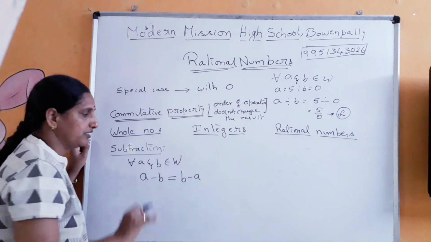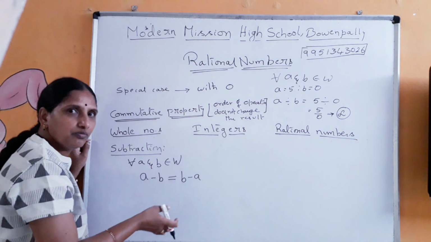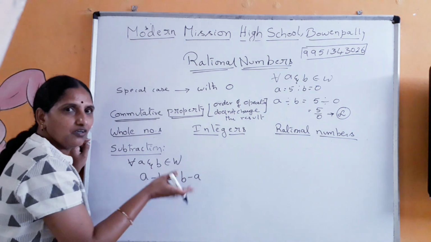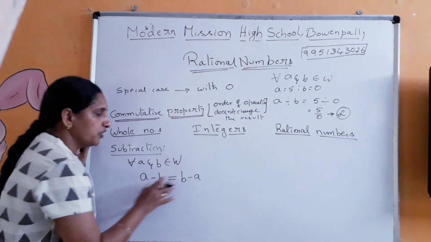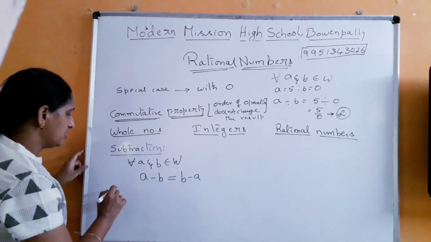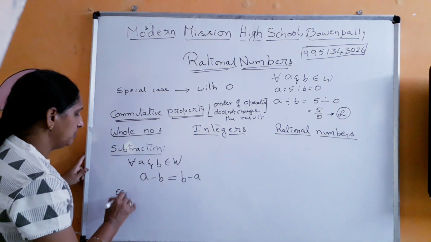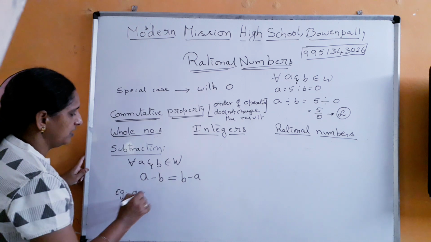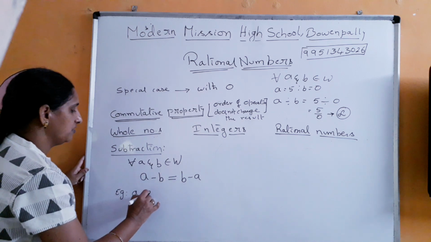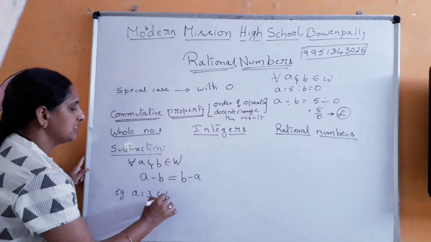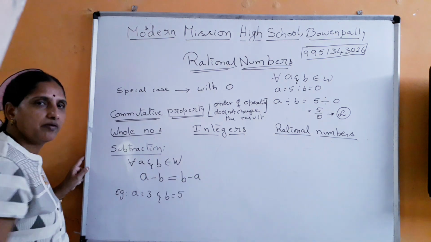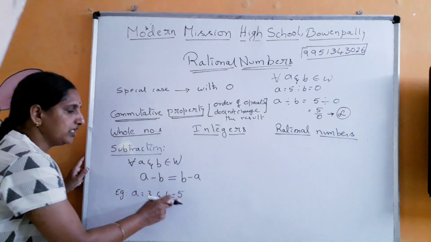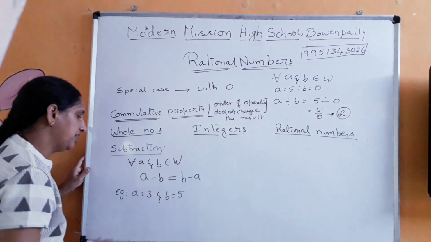We are not going to prove it. If it is a fact only then you can prove it. If it is false, how can you prove it? So we are going to only verify it. Now let us take the example here under whole numbers. Let A be something like 3 and B be 5. A is equal to 3, B is equal to 5.